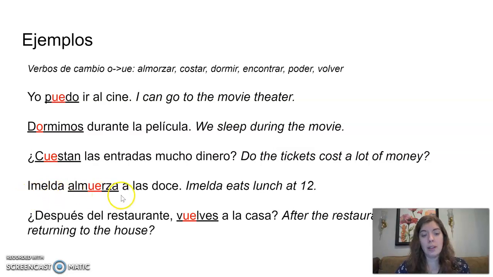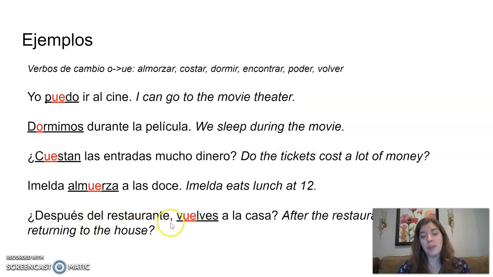Imelda almuerza a las 12. Imelda eats lunch at 12. Almuerza, quita AR y pone A. Cambia O a UE. Almuerza.